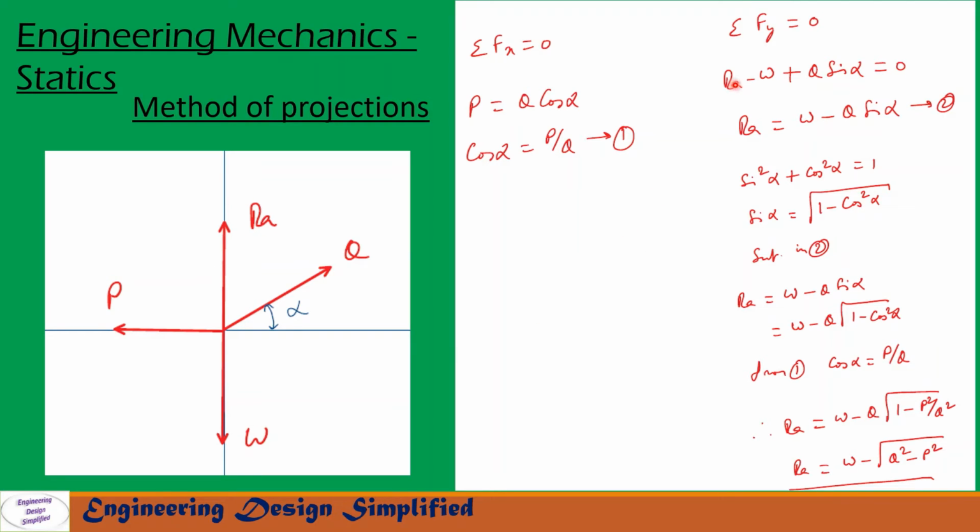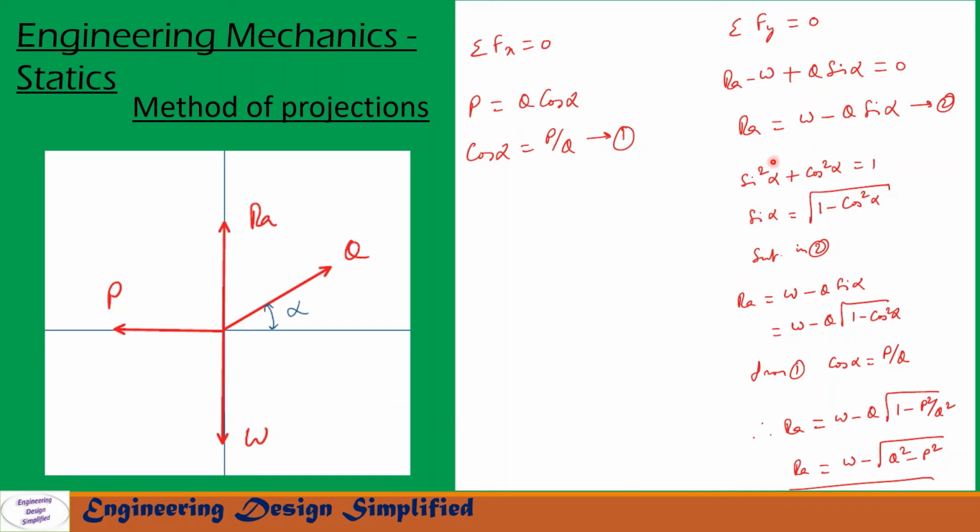Similarly, sigma Fy equals 0. Along the y direction we have RA acting upwards and W acting downwards. So RA minus W plus the vertical component of Q, which is Q sine alpha, acting upwards. So RA minus W plus Q sine alpha equals 0.